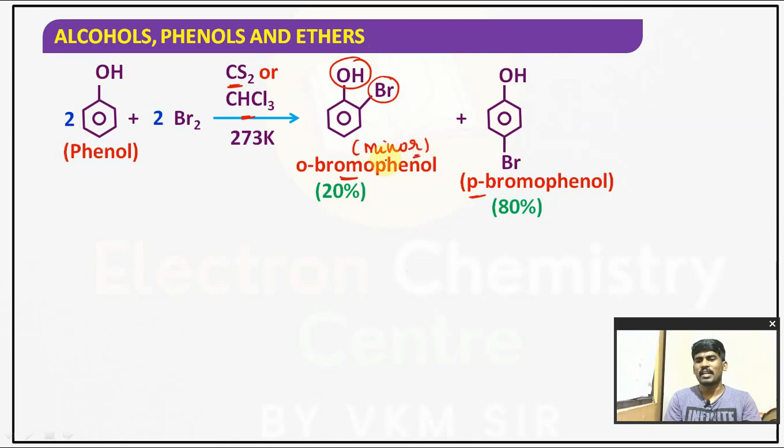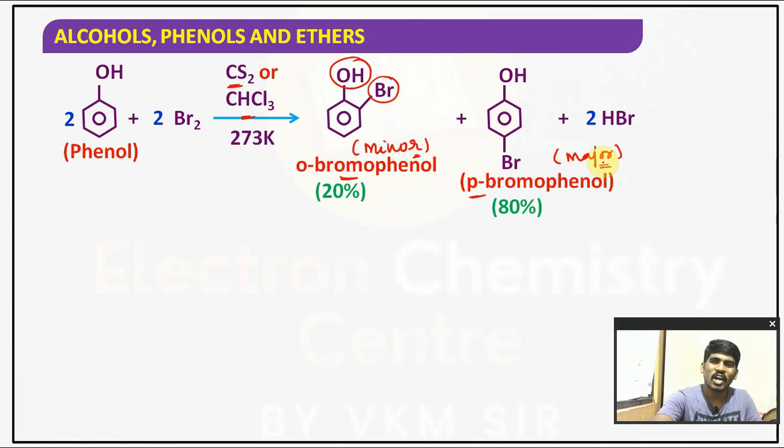Orthobromophenol is a minor product, does it mean it is less than 18 years old? Okay, don't say like that. Minor and major are not decided based on age. Minor means it is formed in less amounts. Parabromophenol is the major product. Major product doesn't mean more than 18 years old. What does it mean? It means it is formed in more, or major, amounts. Understood the point, children? Right?